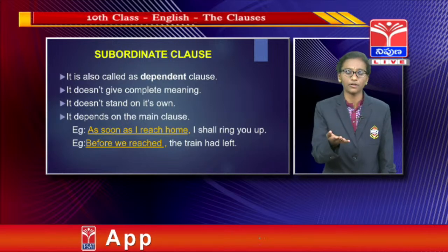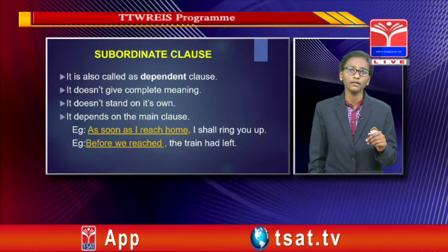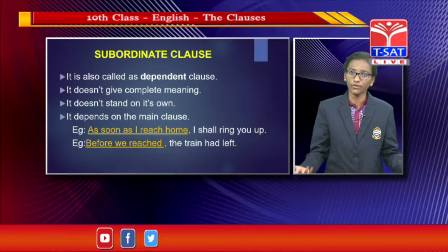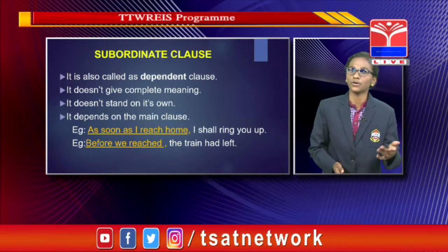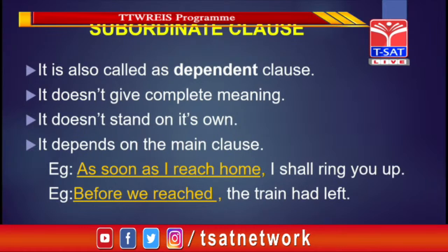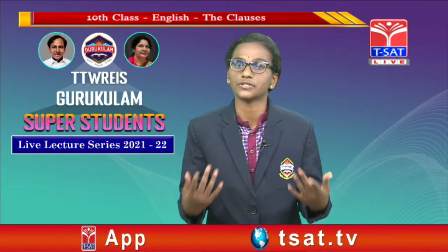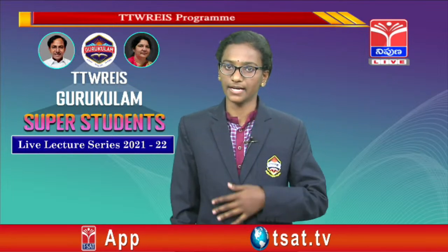You reach home, then what next? What are you going to do? We don't know anything. So this class does not give a complete meaning. What I have told you is that the class which does not give a complete meaning is called a subordinate class.